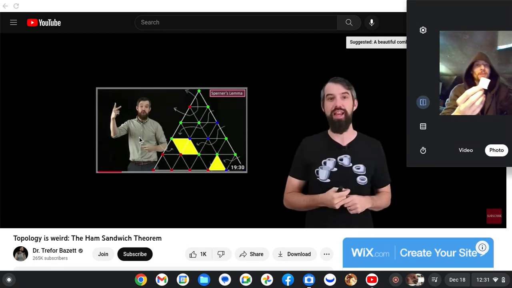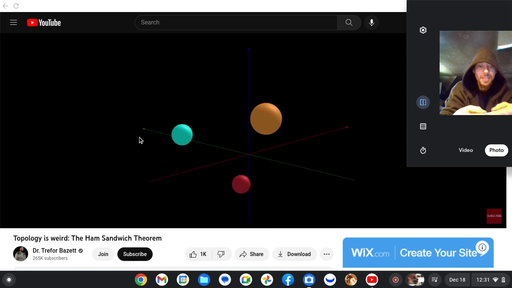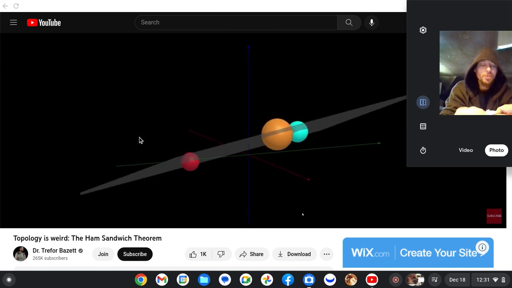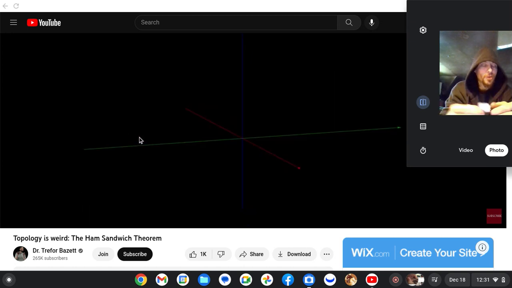So now let's turn to the scenario of 3 objects in 3 dimensions, and we want to cut them all in half. There's a nifty trick for dealing with directions in 3 dimensions that I want to show you. Let me consider a sphere with radius 1 centered at the origin. This is not one of our 3 objects. It's just going to be a reference sphere.